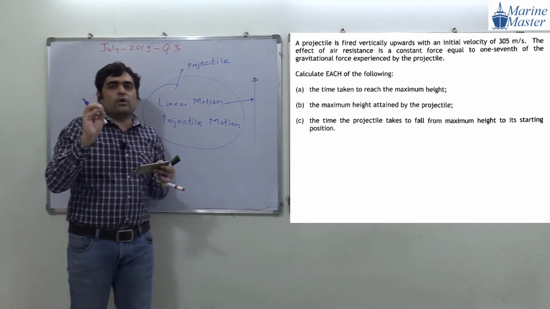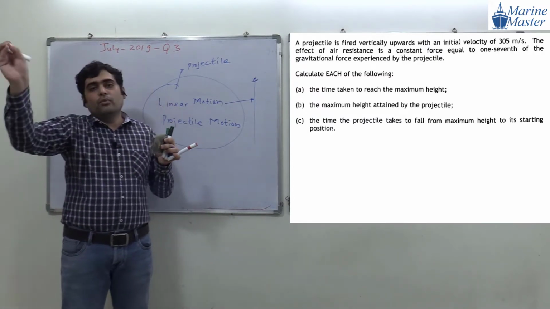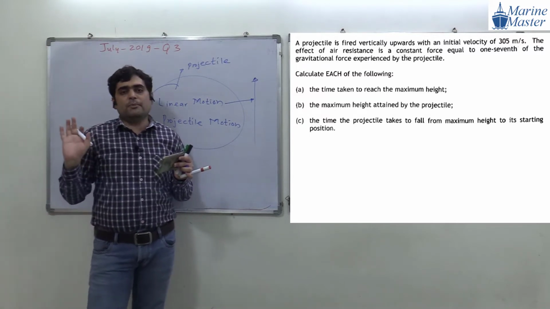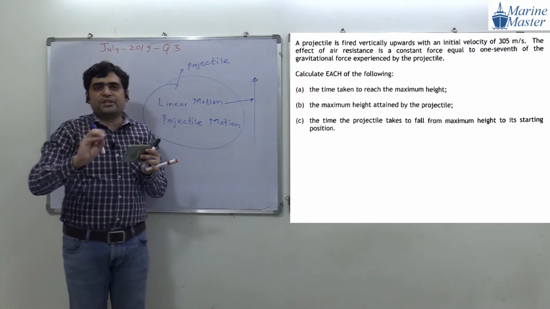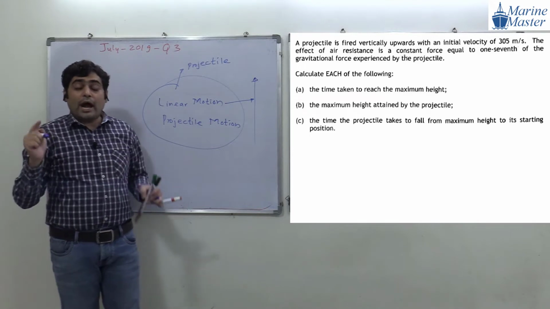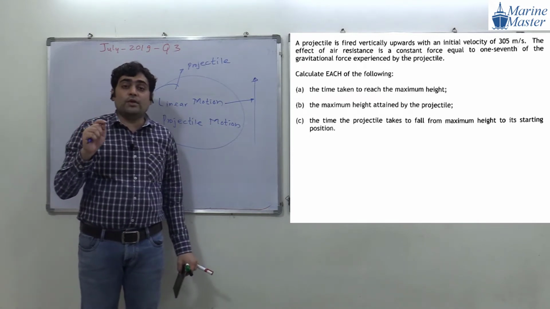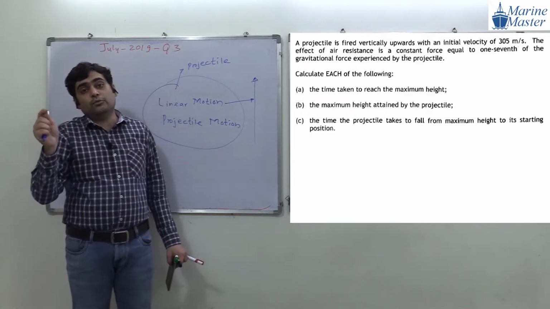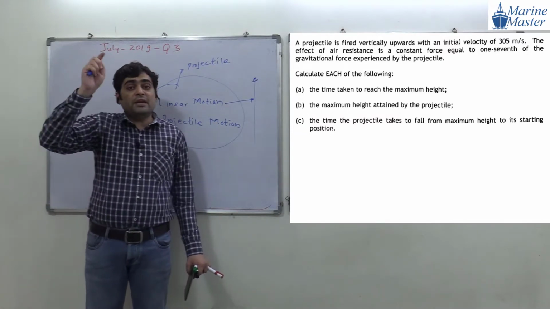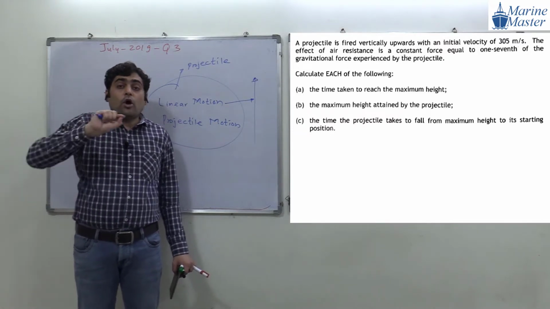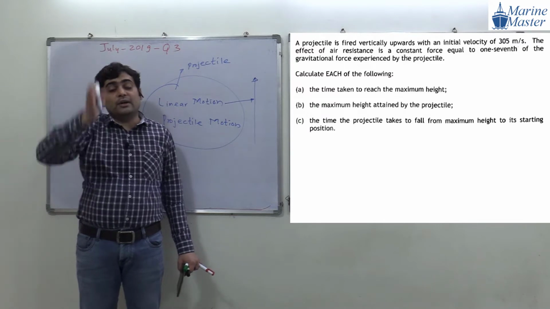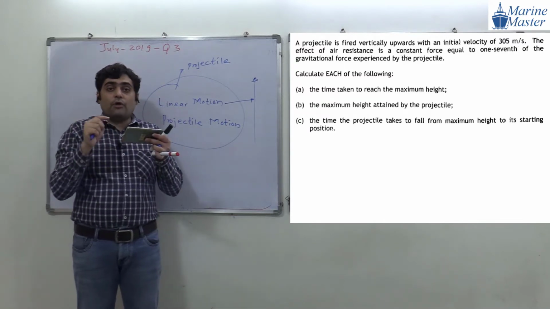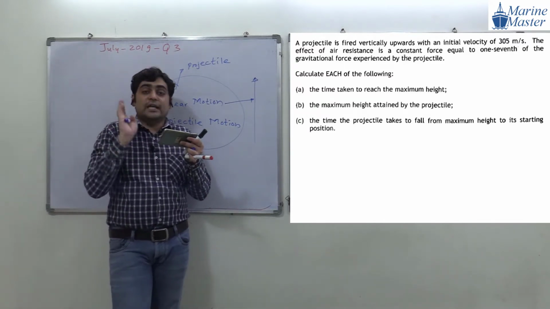Projectile means what? An object which is moving in the air. Now, how to identify whether the projectile is following linear motion or projectile motion? Whenever in the question they say an object or projectile is moving vertically, we come to know that it is a question from linear motion.